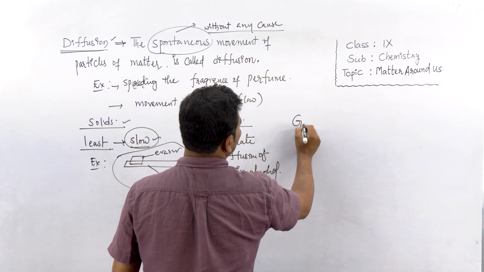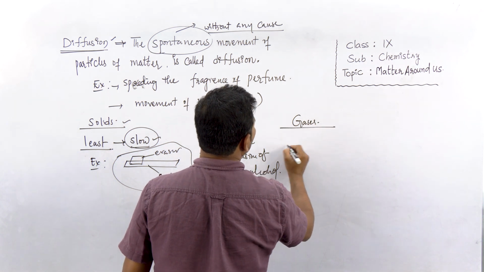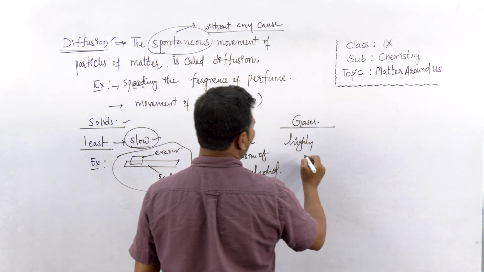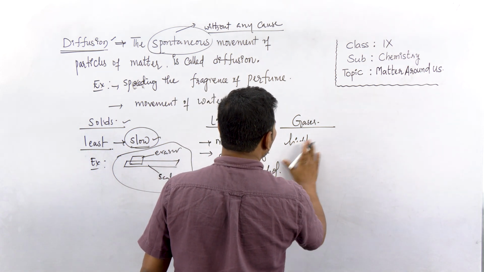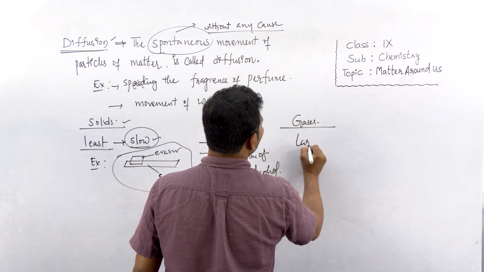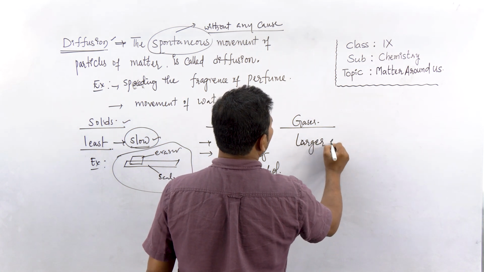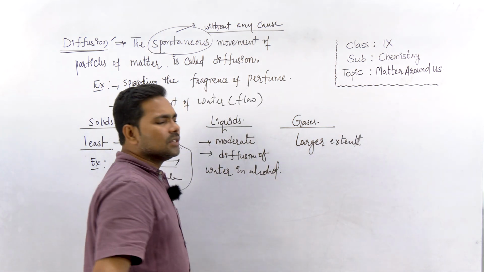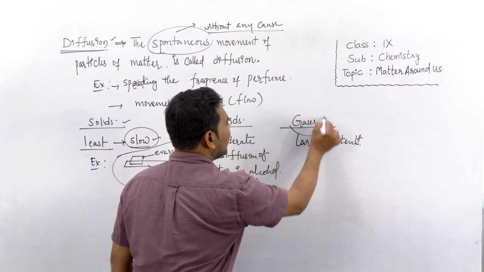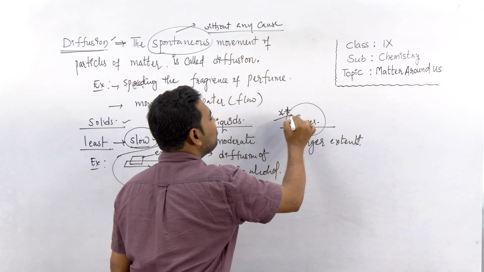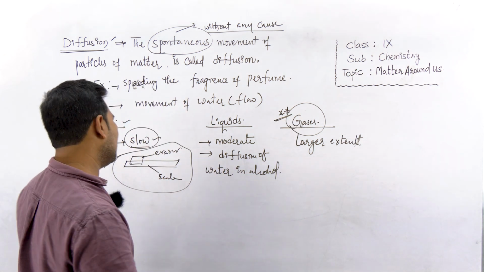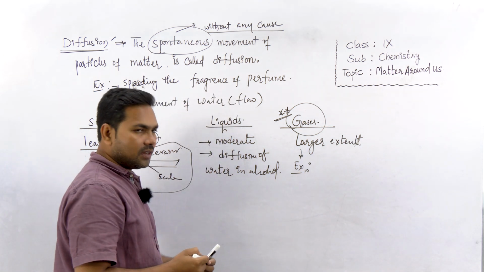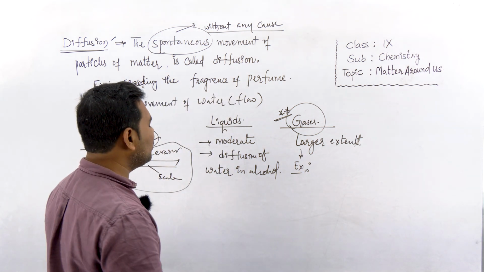In case of gases, gases are highly diffusible, right? So they undergo diffusion to a larger extent. This diffusion of gases is a very important phenomenon, right? For example, we see various examples of diffusion. This is one of the important frequent questions that comes in a board exam, right?